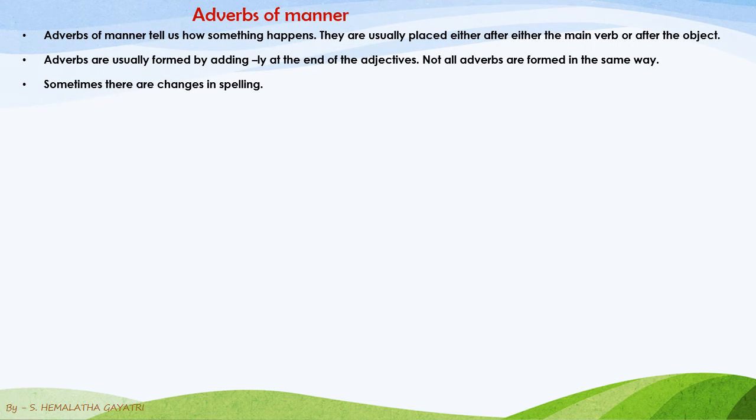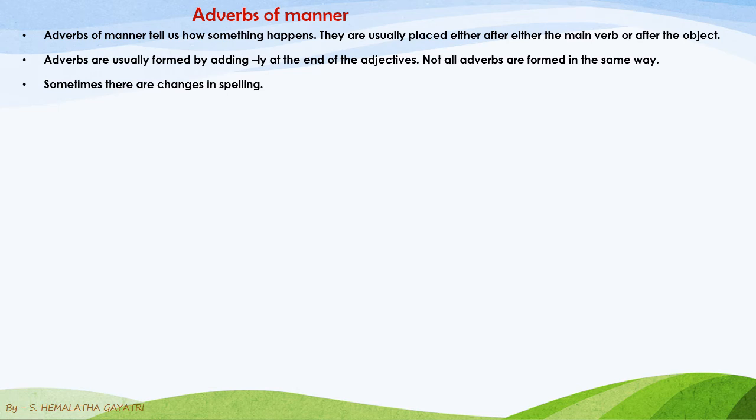So adverbs of manner will tell us how something happens. So it is describing the action. They are usually placed either before the main verb or after the main verb. Here you have to understand that adverbs of manner are describing and telling how something is happening.